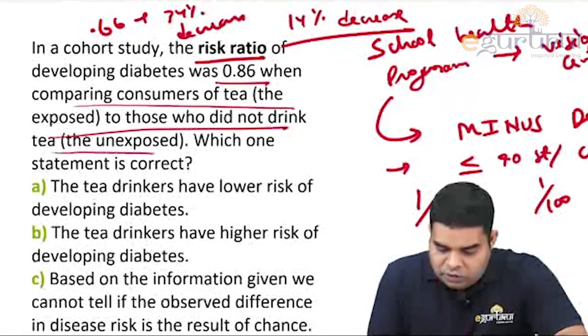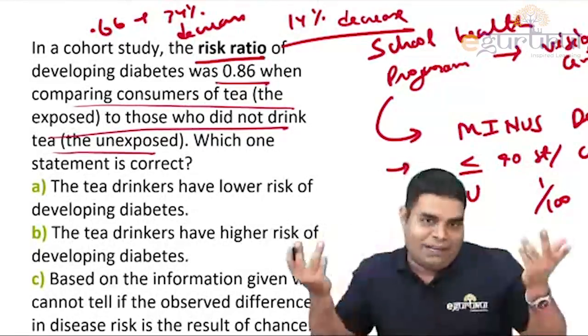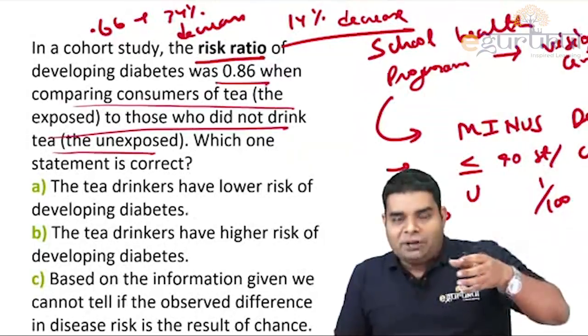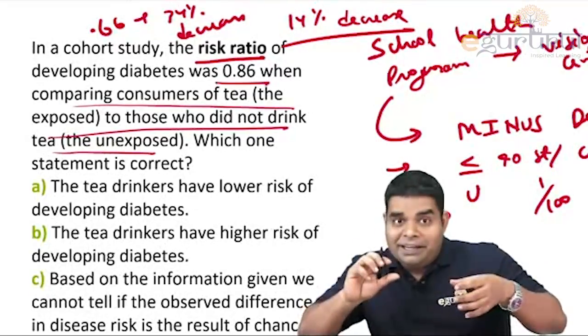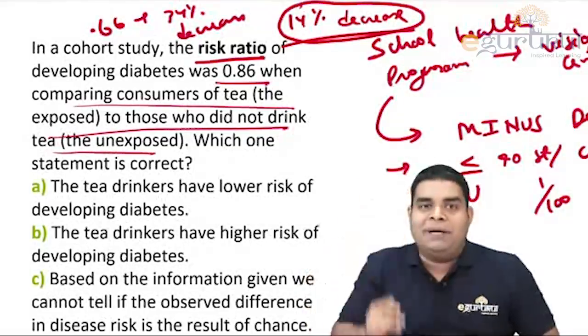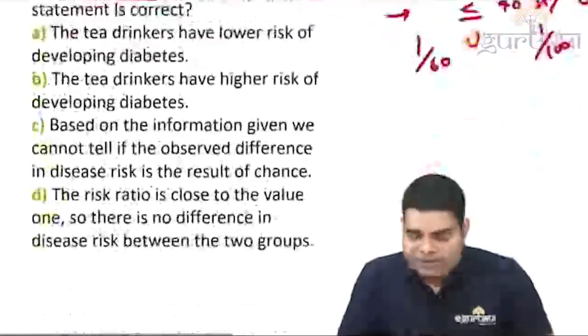Okay, so what they are saying is that diabetes is associated with tea or not. And when they did the study, they found that those who drink tea, they have 14% less chance of diabetes. And relative risk 0.46. What does 0.46 mean?